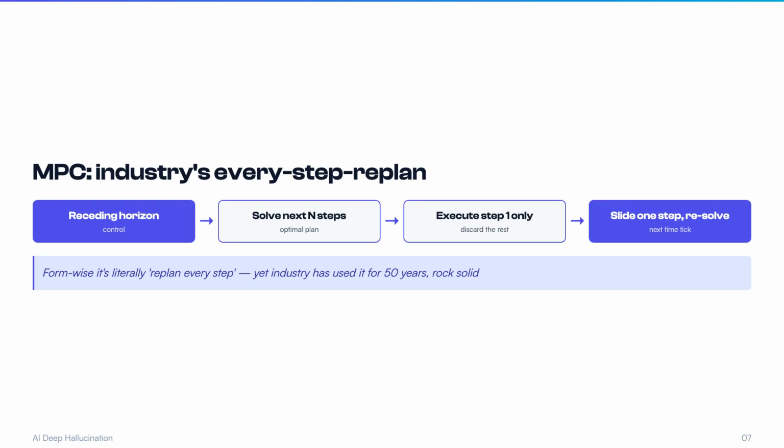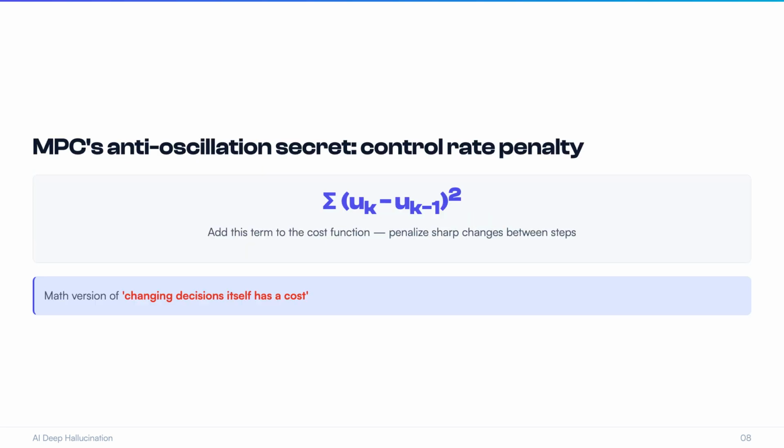Industry has used MPC for 50 years now, model predictive control. The essence is replanning at every step. At each time point you solve an N-step look-ahead optimization, but you only execute the first step, then resolve at the next step. Wait, isn't that exactly oscillation? And industry's been using it for 50 years without it falling apart? MPC is rock solid in industry. The secret is one extra term in its cost function: penalize sharp changes in the control signal between steps. In other words, changing your decision itself has a cost.